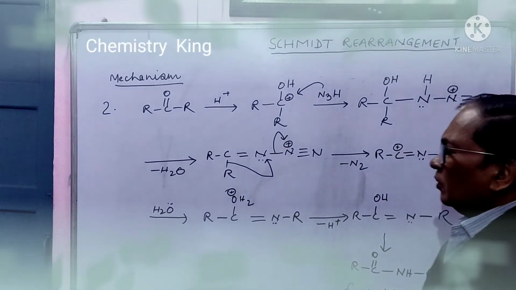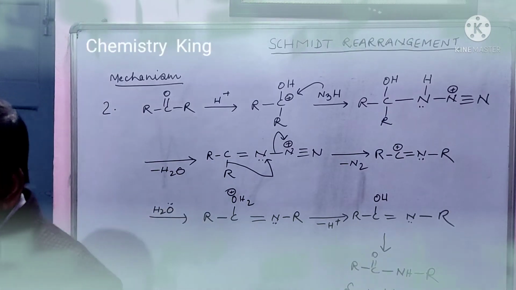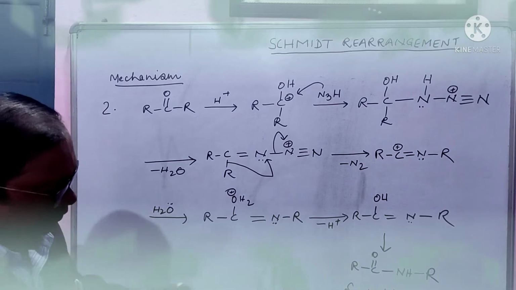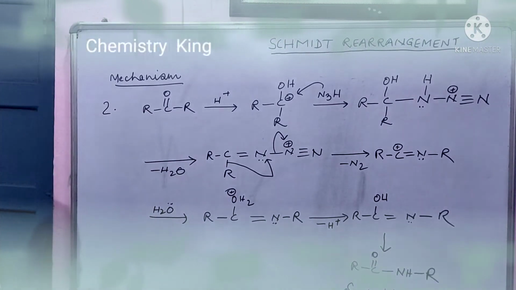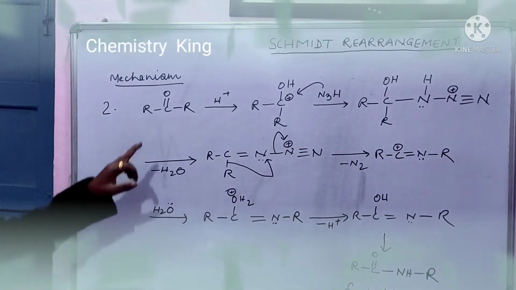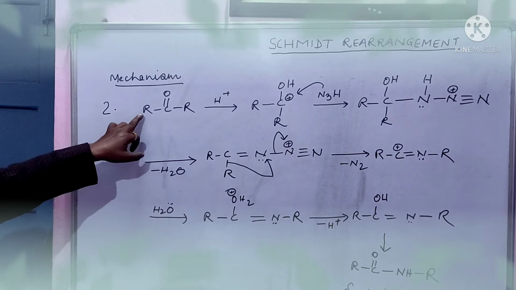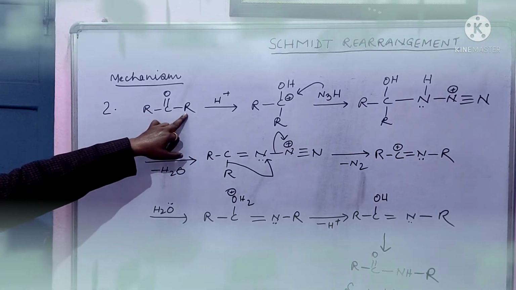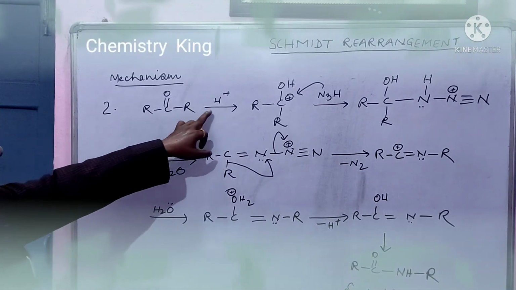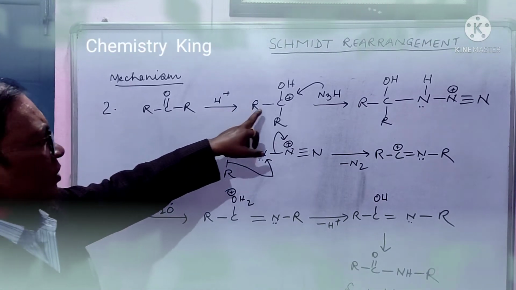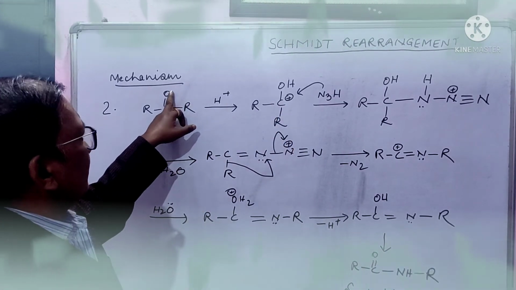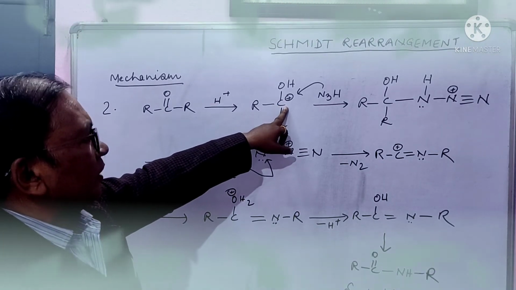Friends, now we will see the second mechanism, means how ketone gives this substituted amide. Okay, this is ketone, and underlying that both alkyl groups are same. First of all, let us see it. Due to conc. sulfuric acid, H plus will come here, and you will get this.